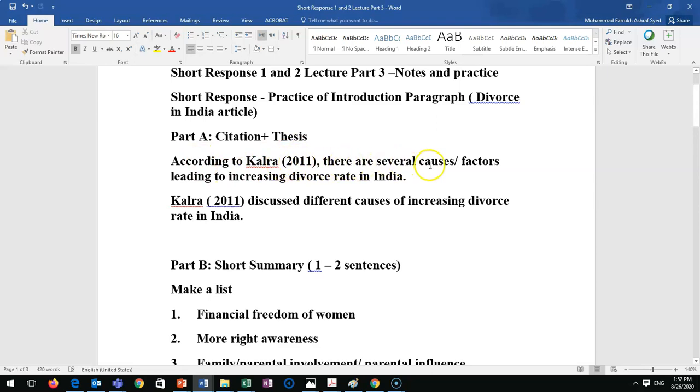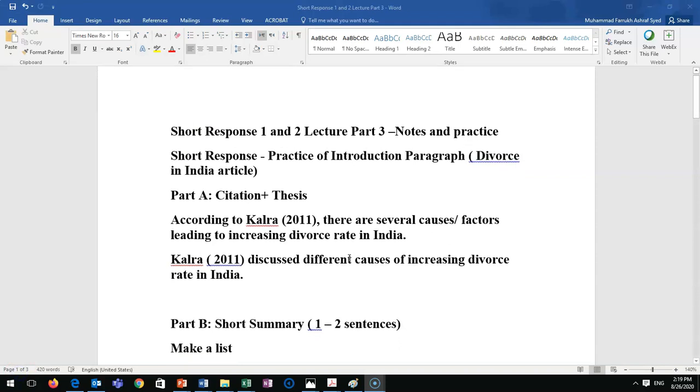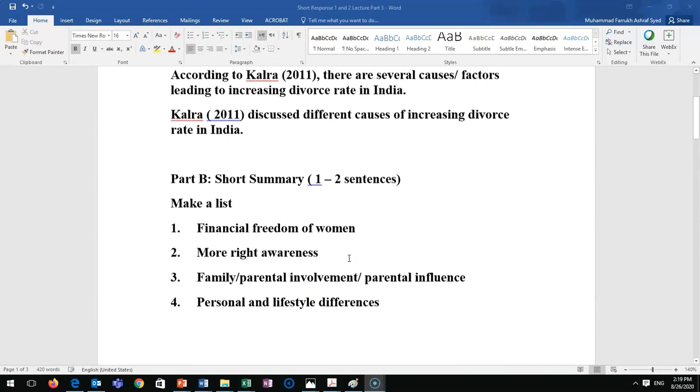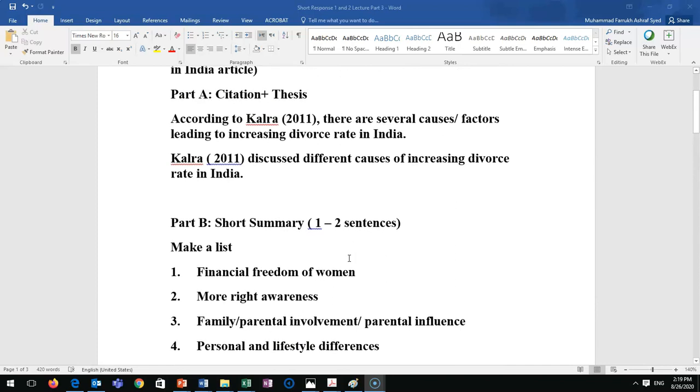There are several causes or factors leading to increasing divorce rate in India. That is one way of writing it. Another option: Kalra 2011 discussed, APA citation, different causes of increasing divorce rate in India. The thesis. So after the first sentence, you need to write a short summary. How do you write the short summary? Remember when I told you to read the article in my reading part? I'm not talking about summary writing. I'm talking about response writing now. So it's different, 2 different things here. Do not get confused with summary writing.